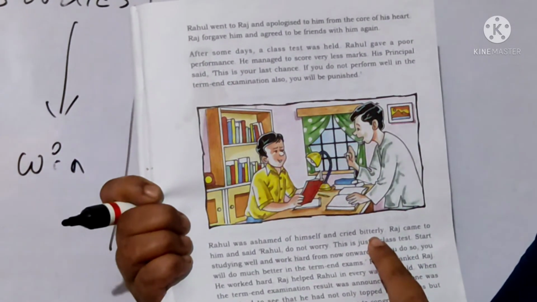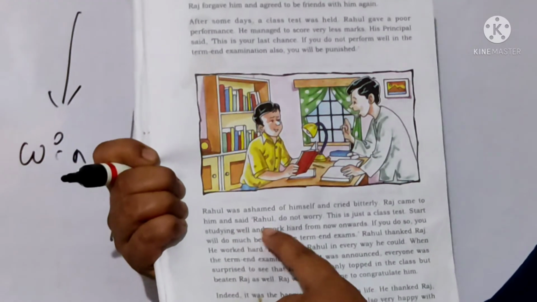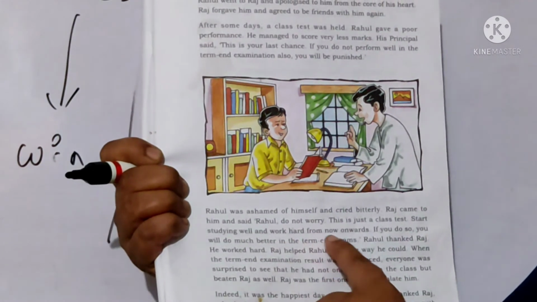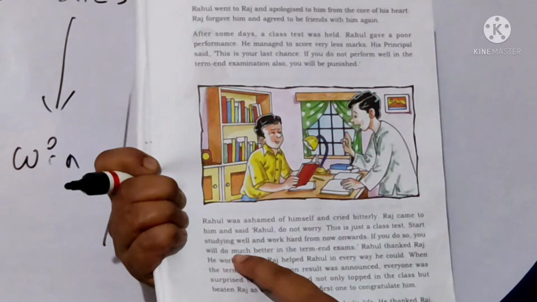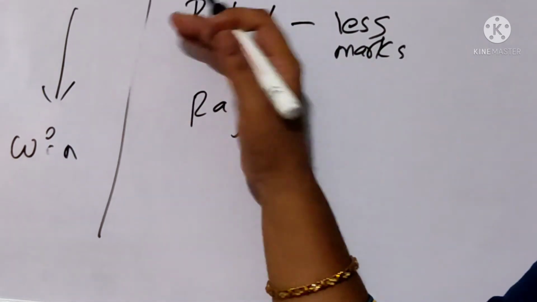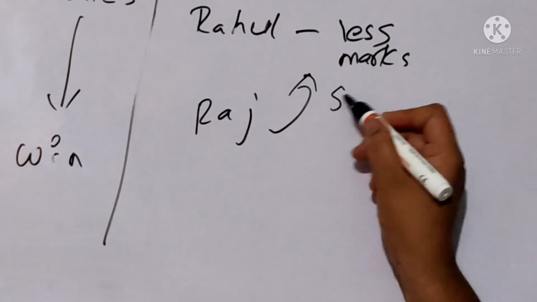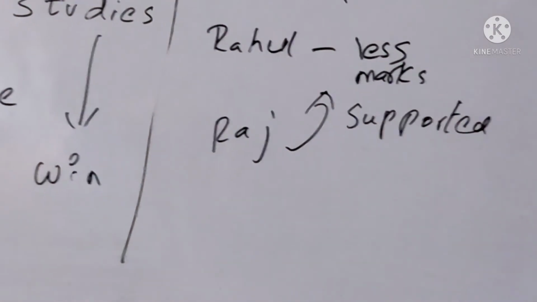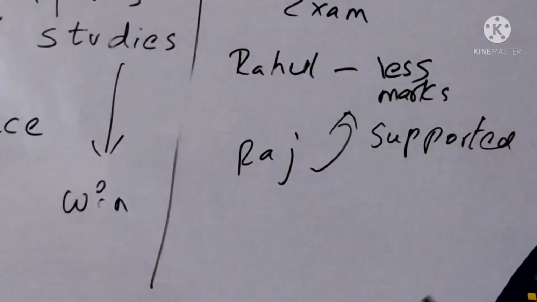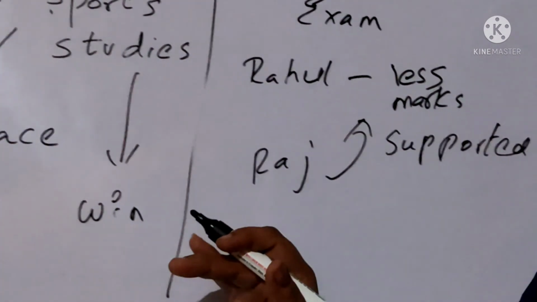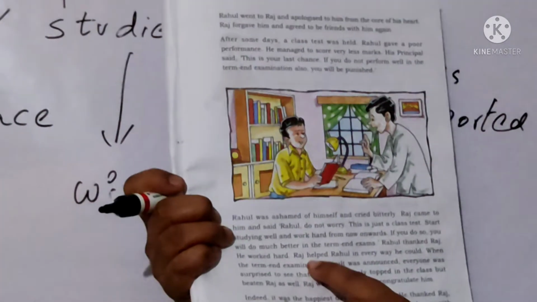Okay, again I have to read, he thought. So Raj came to him and said, "Rahul, do not worry. This is just a class test. Start studying well and work hard from now onwards. If you do so, you will do much better in the term exams." So what happened at that time? Raj came to Rahul and he supported his friend a lot. In which way did he support? Okay, go on studying, then you will be getting good marks. Please go on studying two to three times, then you will be getting very good marks, he said.